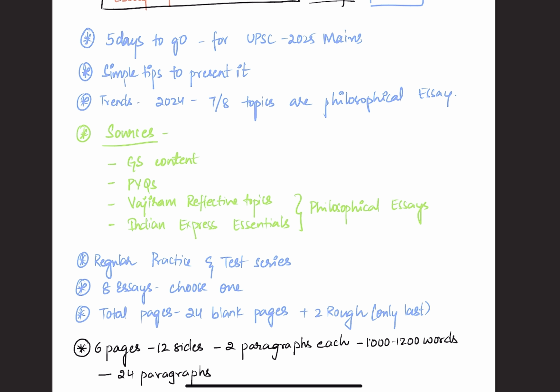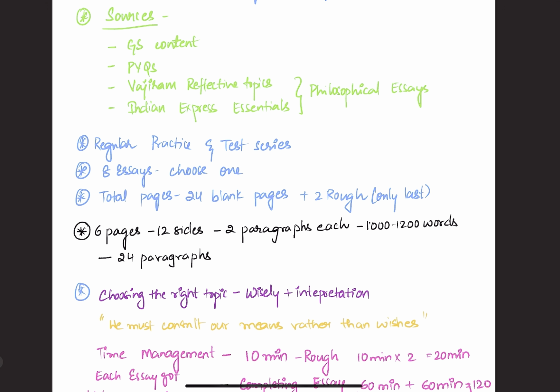In this session, we will be discussing philosophical topics. Coming to sources, how I prepared for my essay for information based topics: GS content would be more than enough, and I used PYQ topics, Vajiram reflective topics and Indian Express Essentials. There is one essay topic of previous year questions given in this Essentials. You can practice that too. I also did regular practice and test series, and picked up some relevant quotes and explanations as well.